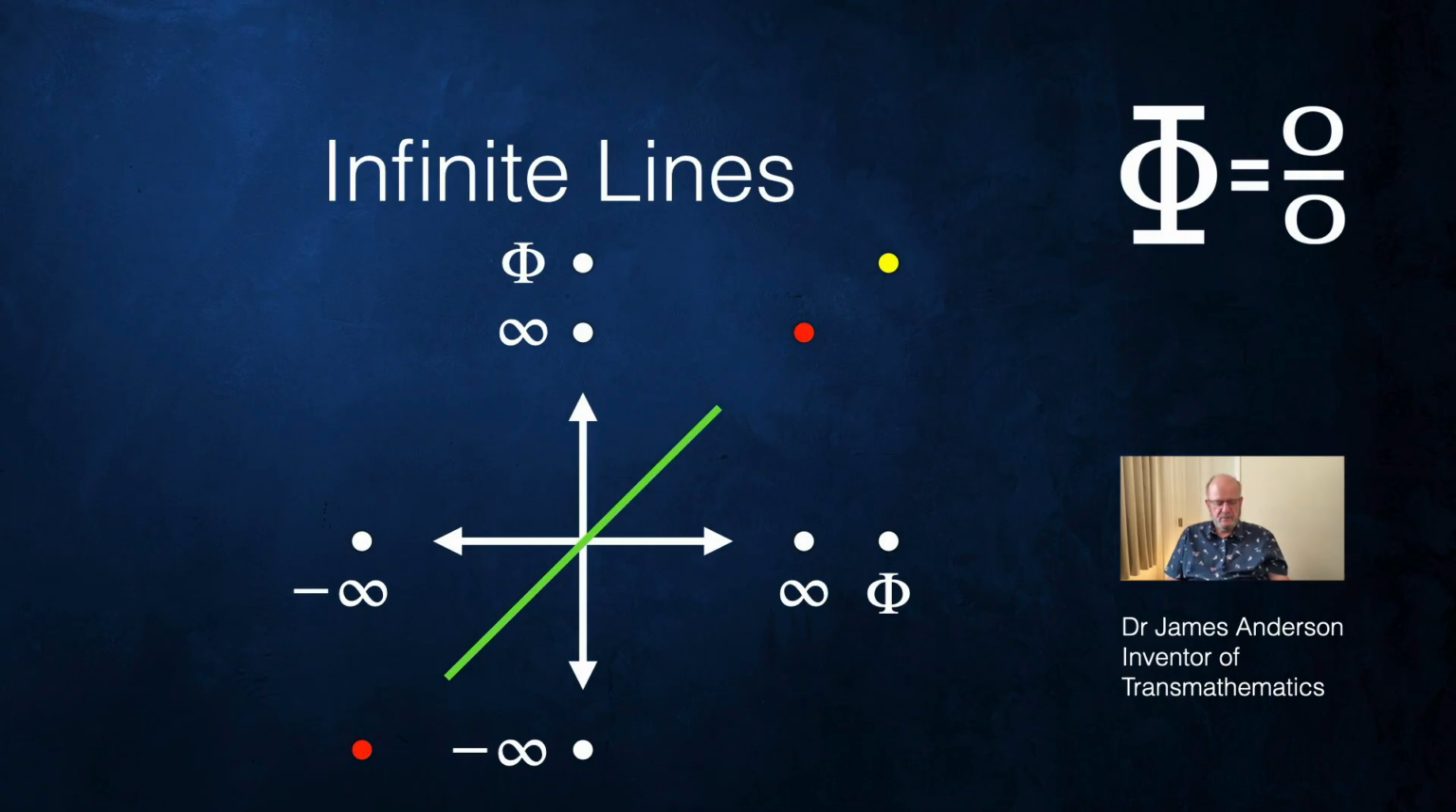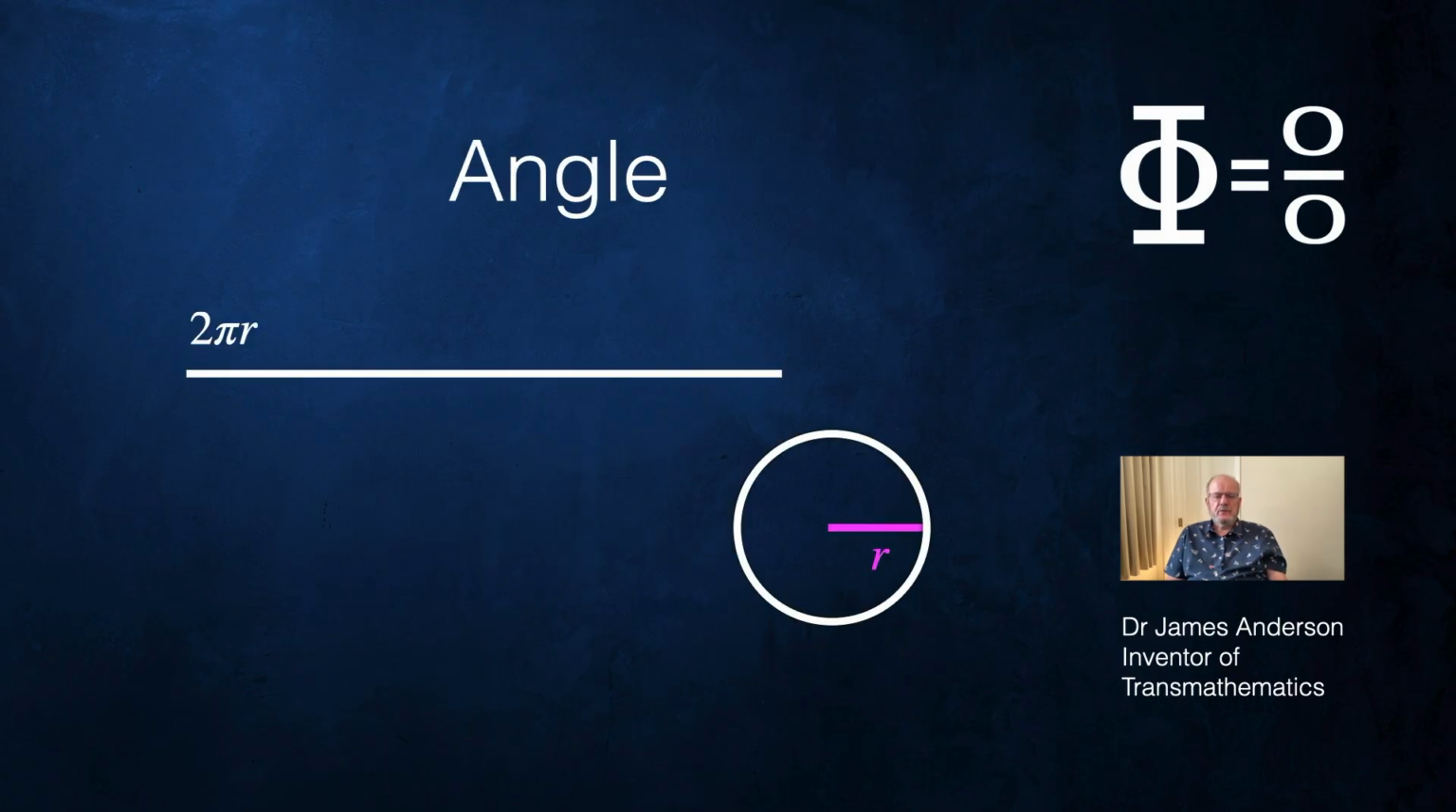But what about an infinite angle? And how do you explain the fact that infinite angles stop at infinity? Well, let's start by drawing a circle. I've drawn a white circle with radius r. I've written the radius in magenta.